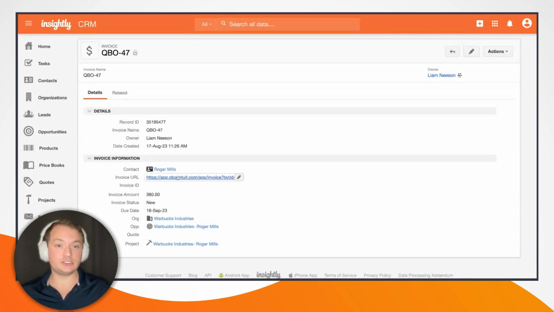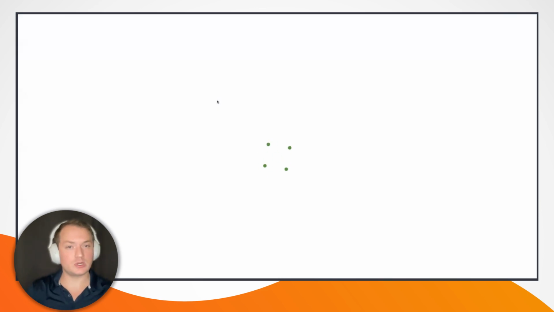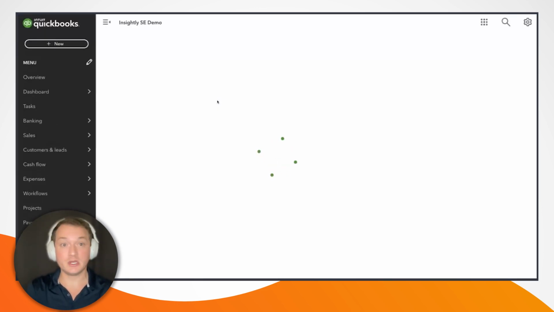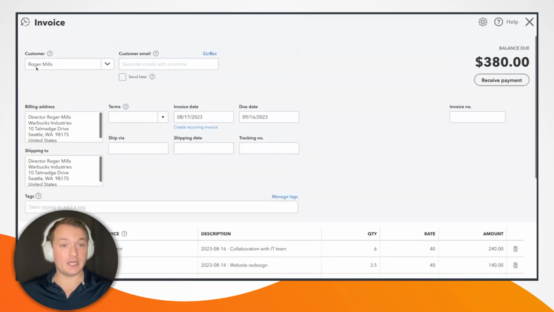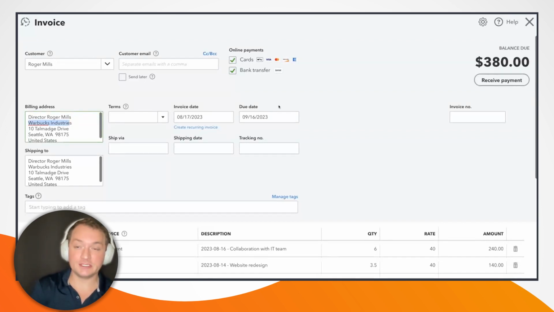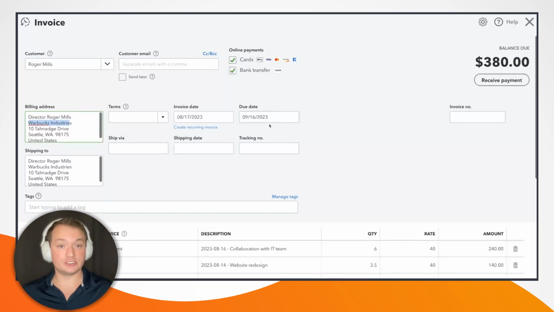But I'm going to click on this URL here, and let's take a look in QuickBooks Online at the invoice that we just created. So we see here that we have created a new customer if Roger Mills did not already exist in my QuickBooks Online system. We have automatically pulled in the relevant geographic information for Warbucks Industries and Roger Mills. The way I have this set up is the due date is 30 days from the invoice created date. So 30 days from right now, September 16th.